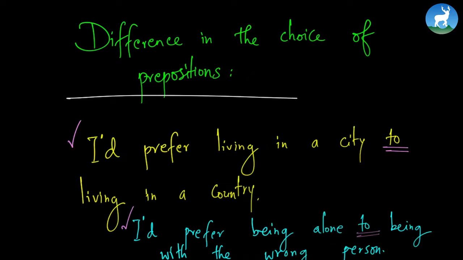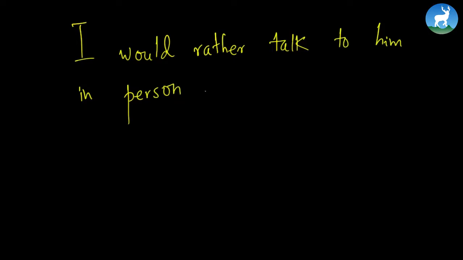Prefer and would prefer follow to. So whenever we use prefer or would prefer, we use to afterwards. So we use the preposition to. We never say I'd prefer living in a city than living in a country. That is wrong, right? But when we use would rather, we use than. So let's write that example too. Here's a sentence. I would rather talk to him in person than call him on the phone.